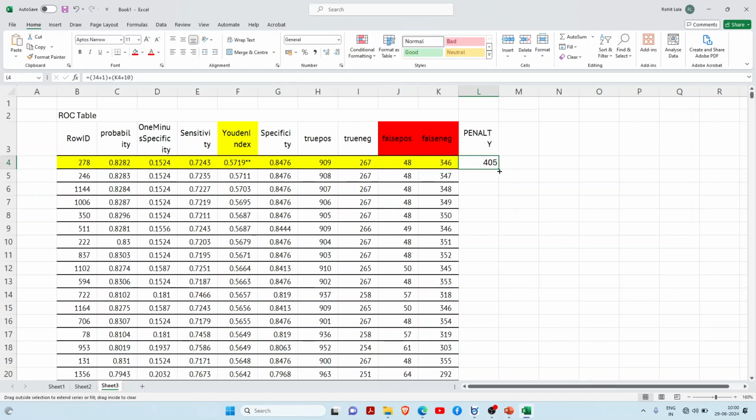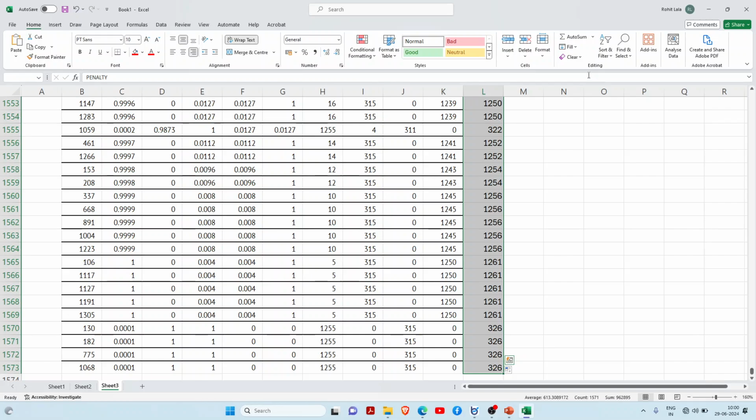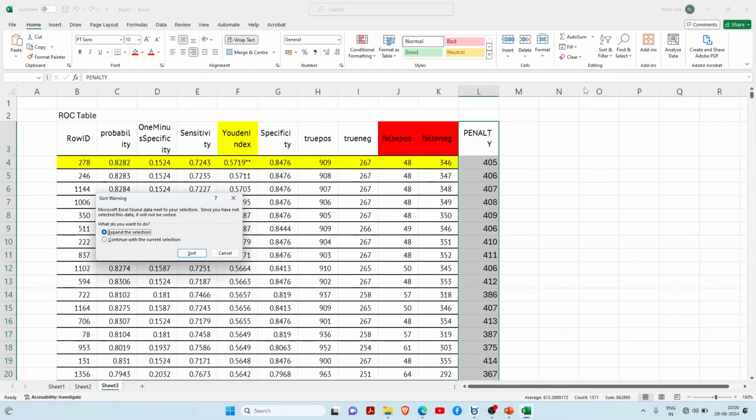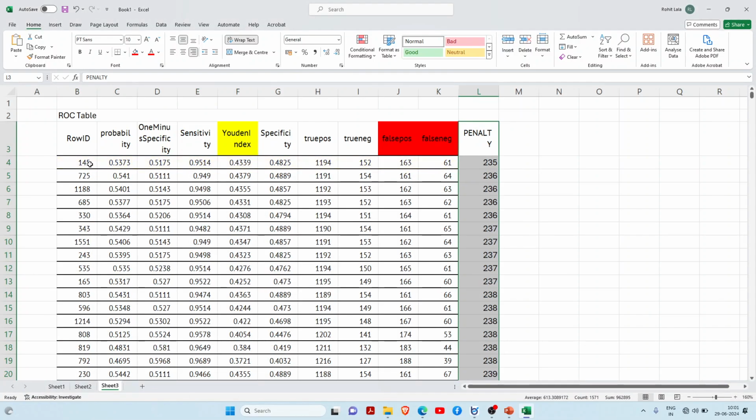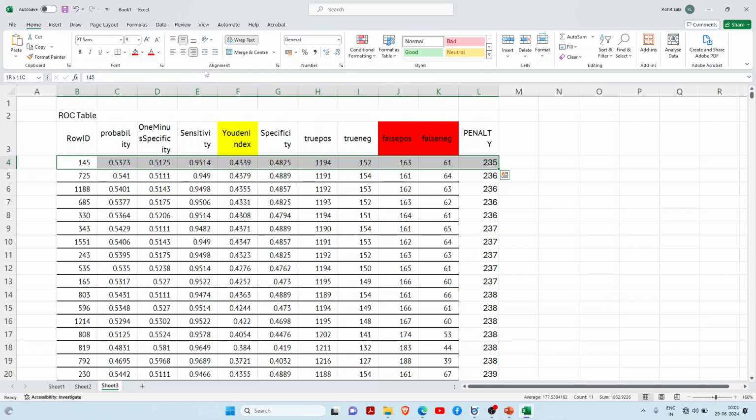And if I drag down and arrange it from lower to higher, in other words, smallest to largest, yes, this is the optimal cutoff for me. This is considered the optimal cutoff for getting the best result of the model. So this much you have to work to select the best model.